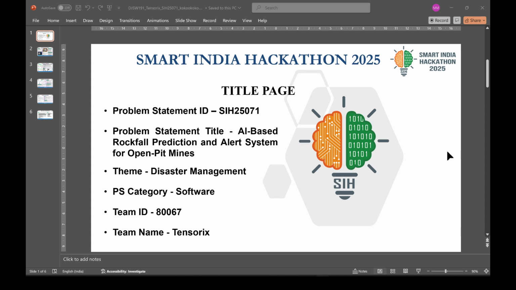Hello, we are Team Tensorix, Team ID 80067, and our problem statement is 25071, AI-based rockfall prediction and alert system for open pit mines.